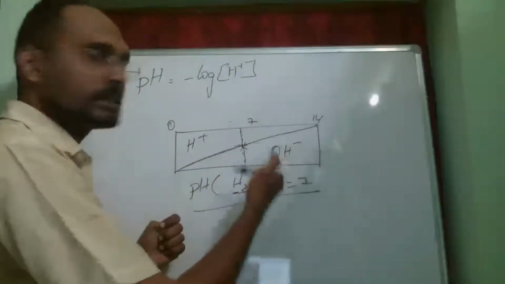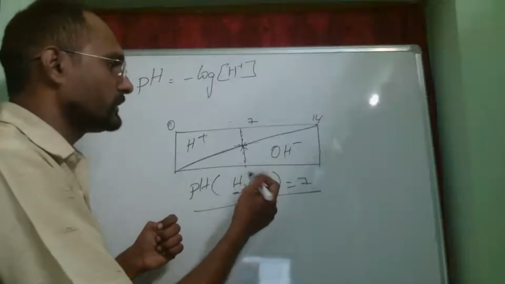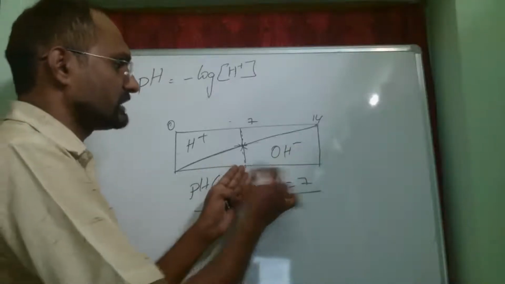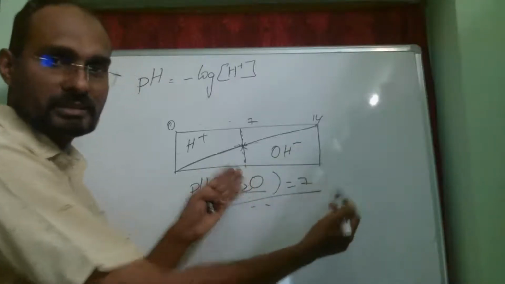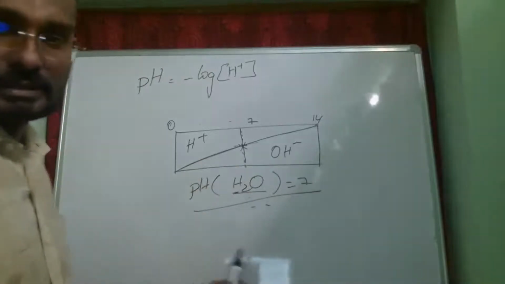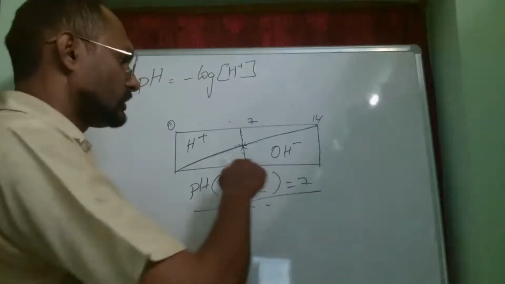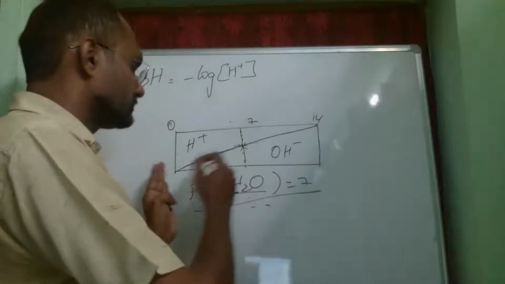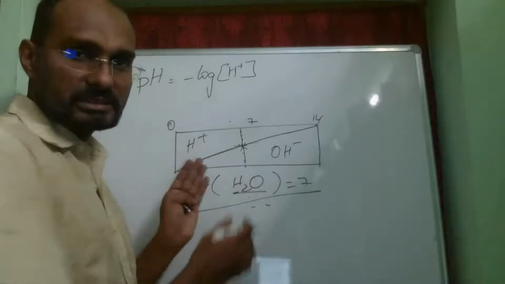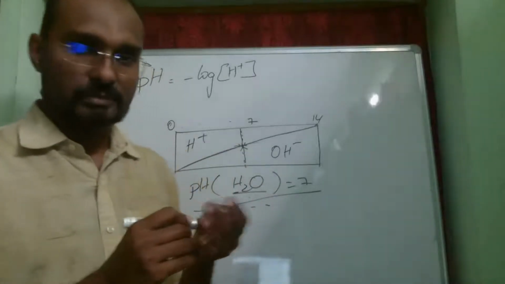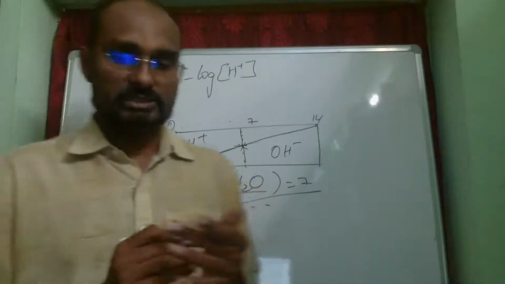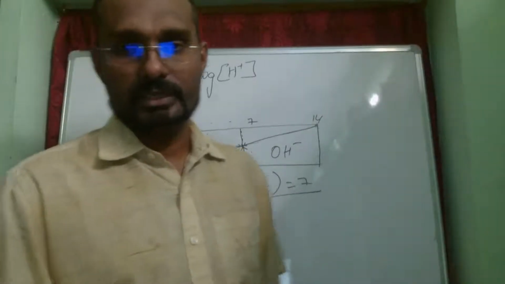Whereas the basic property, when the pH value is anywhere from 7 to 14, keeps on increasing. So if the acidic property decreases, the basic property increases, and at one point, that is 7, it is totally neutral.